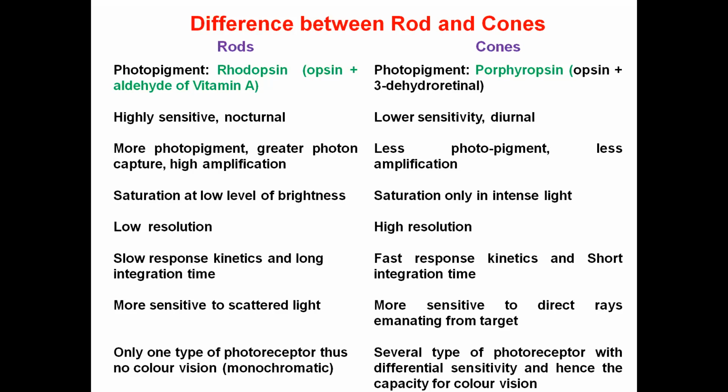Because of that, they have the ability to absorb light of different wavelengths. So that is why the cone cells have the capacity for color vision. That is the main difference between the rods and cones, the photosensitive cells found in the outermost retinal layer.